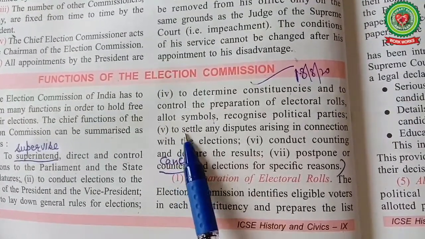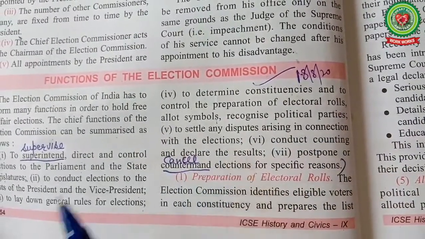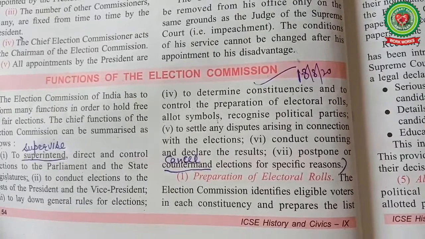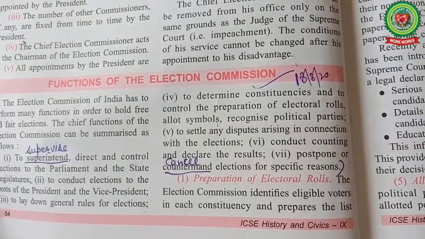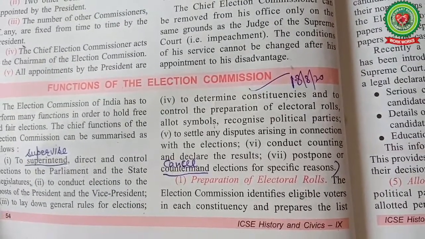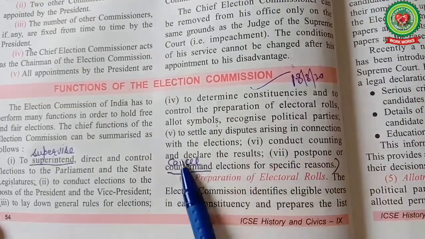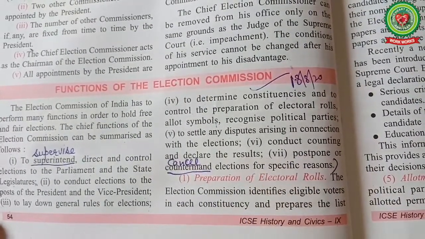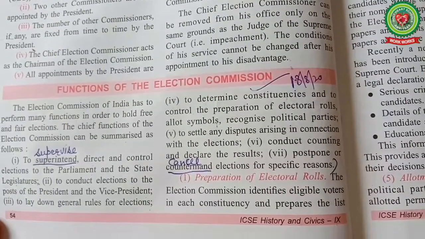Number 5, to settle any disputes arising in connection with the elections, including disputes regarding the recognition of political parties and allotment of symbols to them and also relating to electoral arrangement. Number 6, conduct counting and declare the results. To conduct the counting of the votes and declare the results.